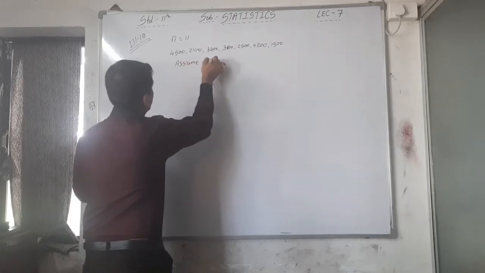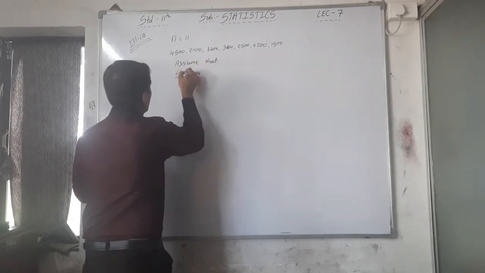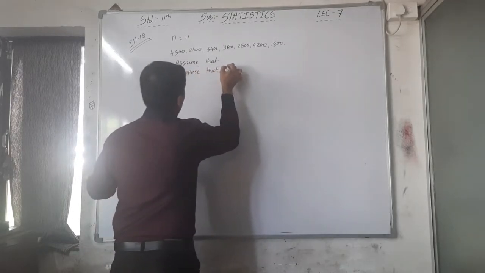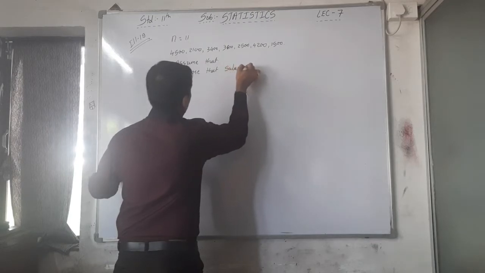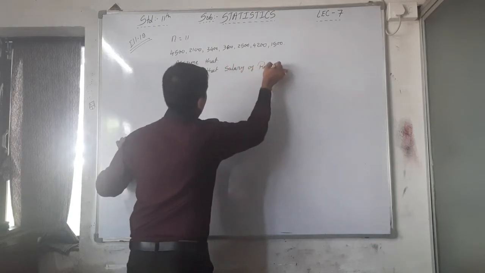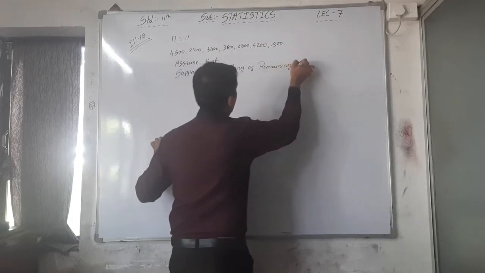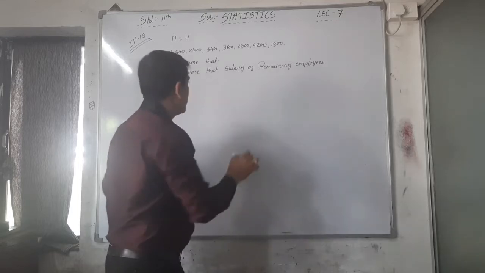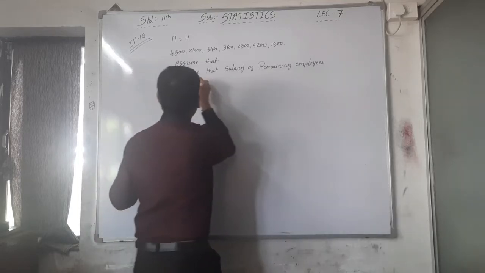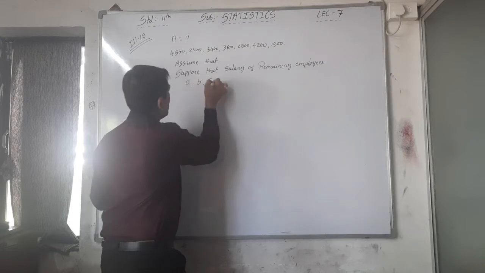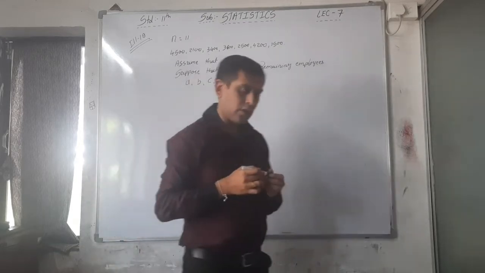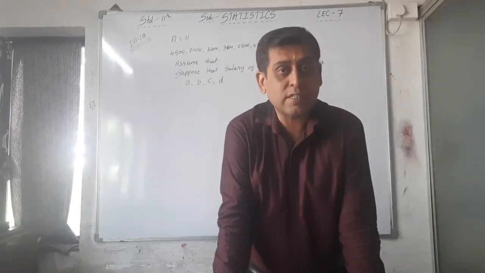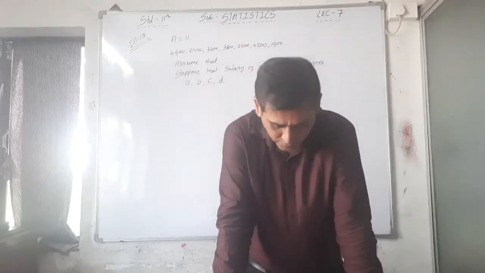suppose that the salary of the remaining employees, that is 4 employees, is A, B, C and D. We are just assuming that the remaining 4 employees' salary is A, B, C, D, right?